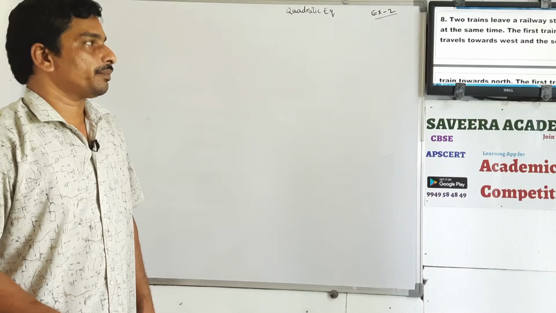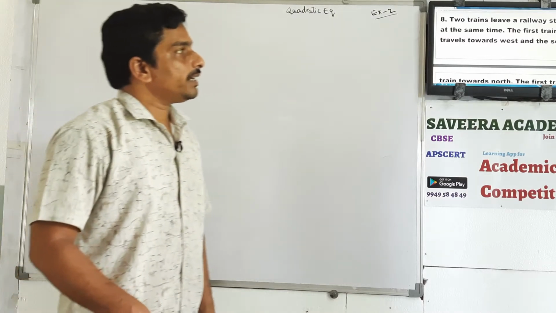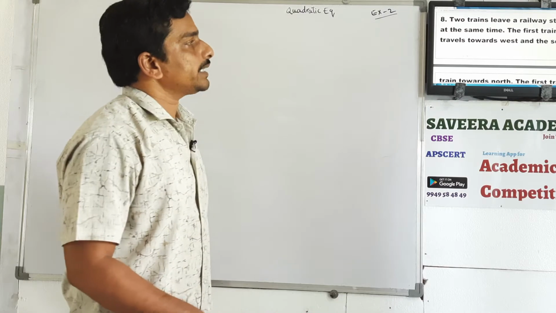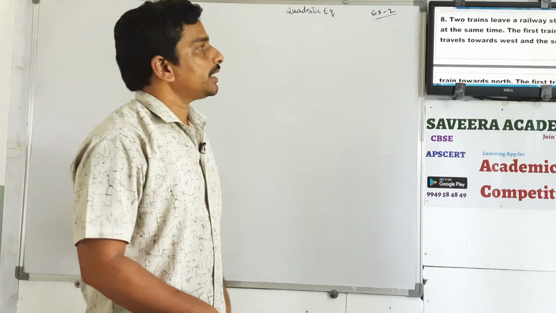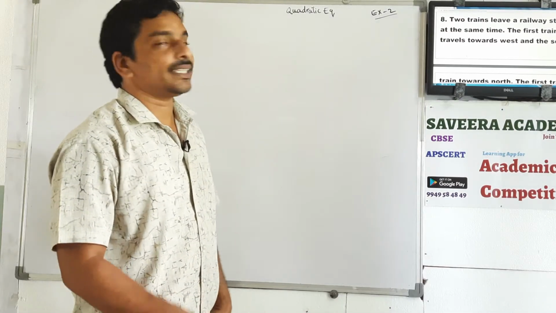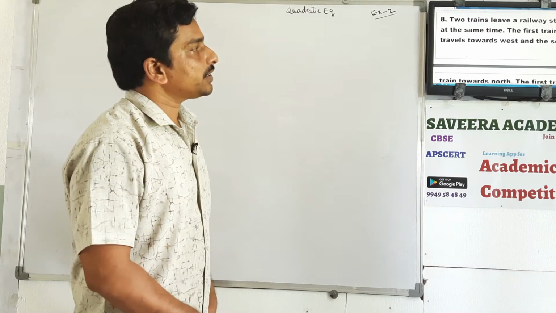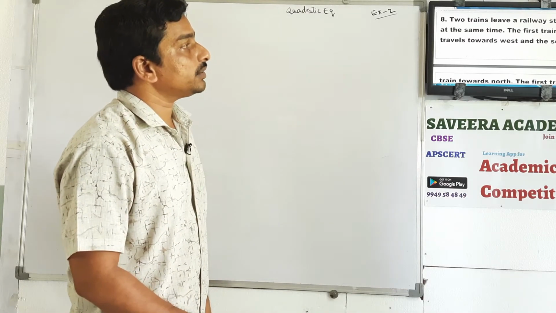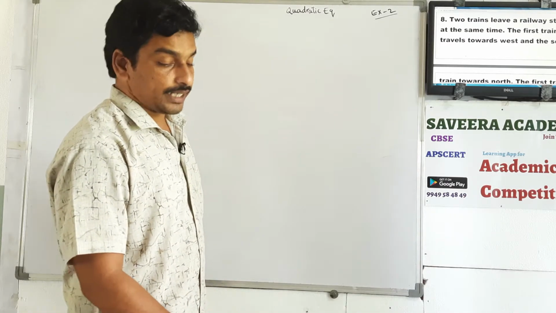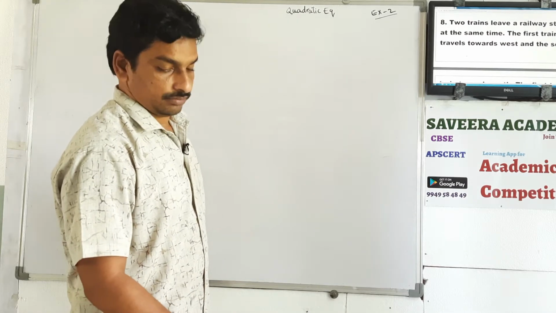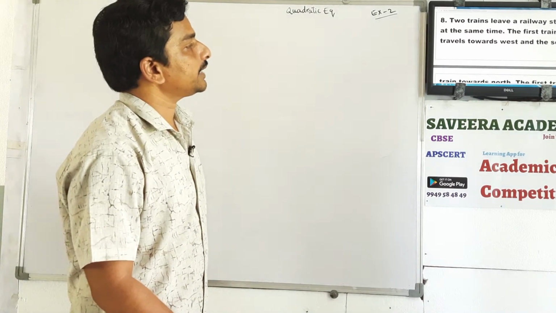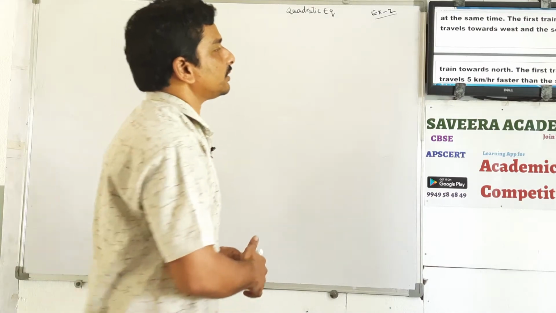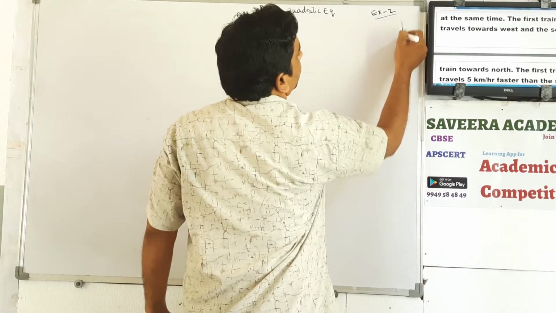Eighth one. Two trains leave a railway station at the same time. The first train travels towards west, and the second train travels towards north.